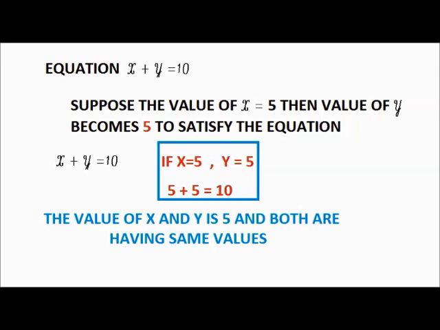So x plus y is equal to 10 now. Suppose the value of x is 5, then the value of y becomes 5 to satisfy the equation. So x plus 5 is equal to 10, x is equal to 5 and y is equal to 5, 5 plus 5 is equal to 10. The value of x and y is 5 and both have the same values. Number 3, two different symbols x and y can have the same values in the same equation.